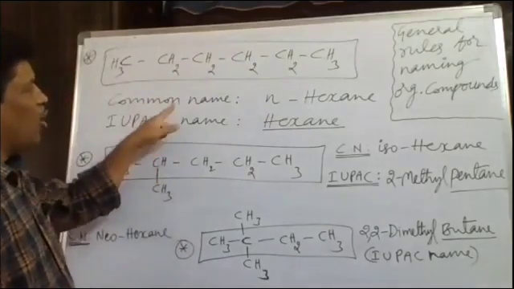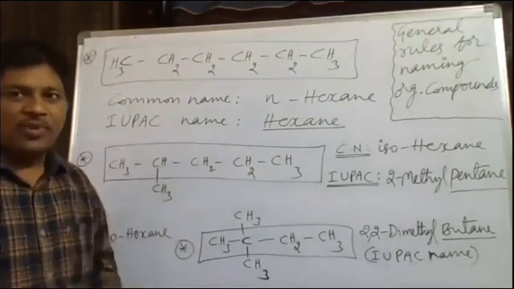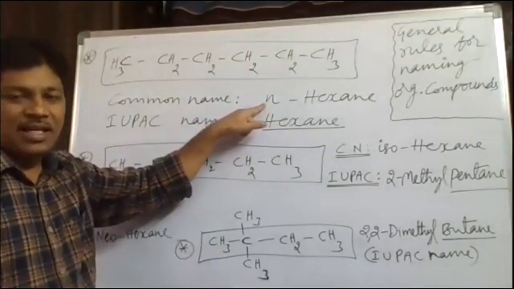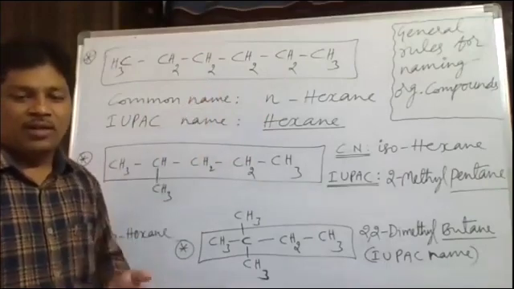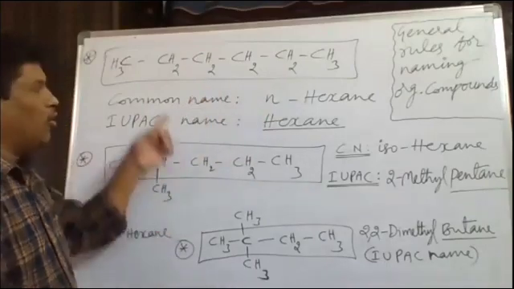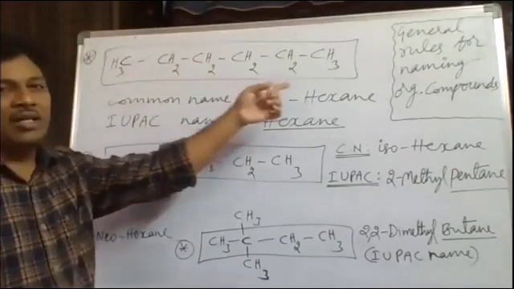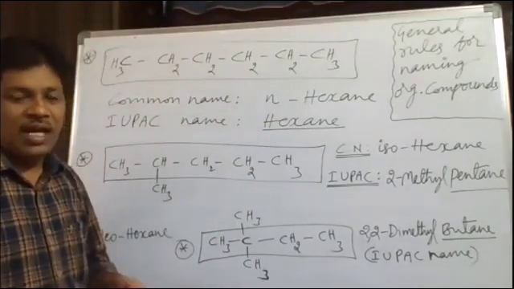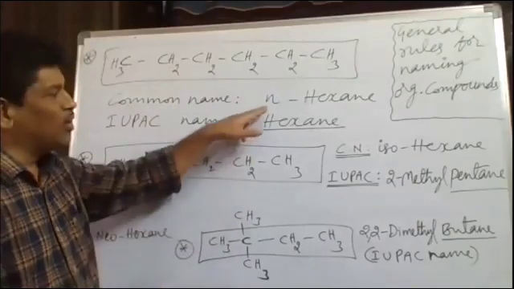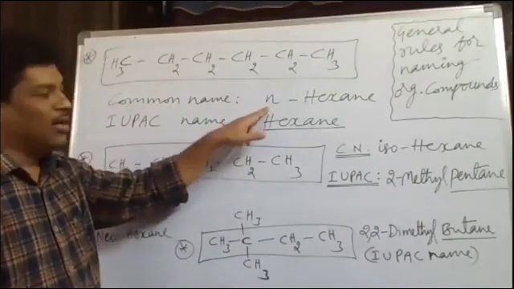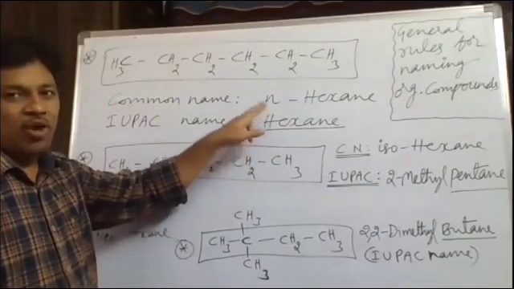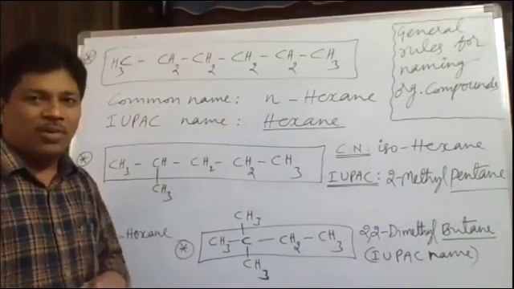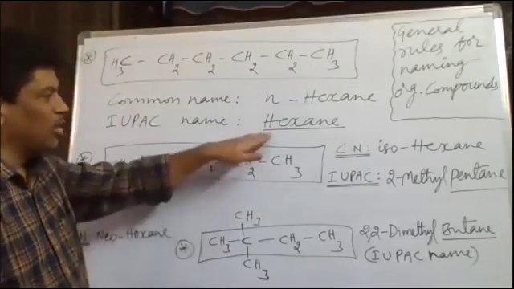But while writing the common name or trivial name, we have to use n-hexane, normal hexane, where n indicates what? Normal. Normal meaning what here? All the 6 carbon atoms are in a continuous chain. There is no branch. As there is no branching, we have to use normal hexane. The common name is normal hexane, and the IUPAC name is hexane simply. In IUPAC naming, we should not use normal. That point we have to keep in mind.